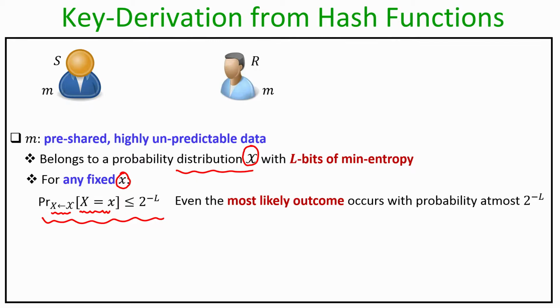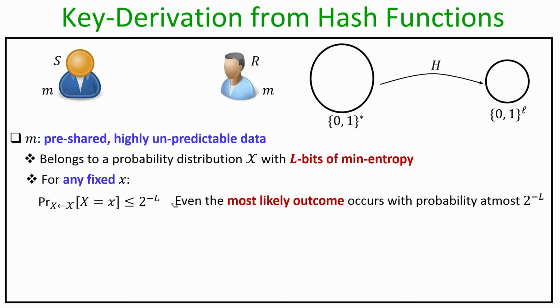That means, if the adversary already knows that certain outcomes are more likely to occur and certain values are less likely to occur, and if the adversary's strategy is to always guess the most likely value that a sender has picked, then even in that case the probability that the adversary's guess is correct is 1 over 2 to the power L. That is the idea of this notion of L bits of min entropy, right.